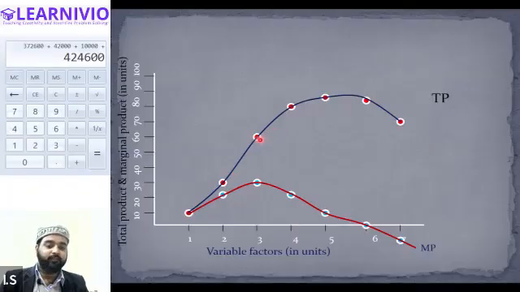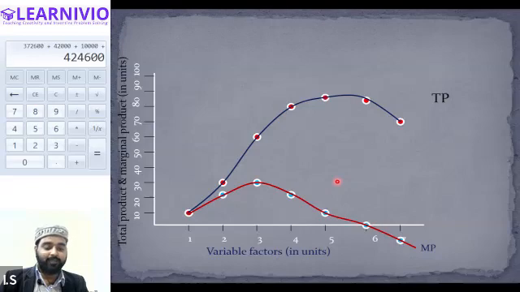So this is a little convex to the origin, and after the third unit, it is getting concave to the origin. A convex figure indicates that something is increasing at an increasing rate, and whenever there is a concave shape diagram, it indicates that something is increasing at a decreasing rate.